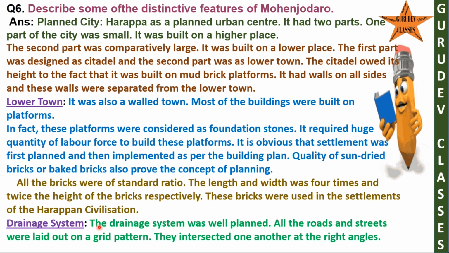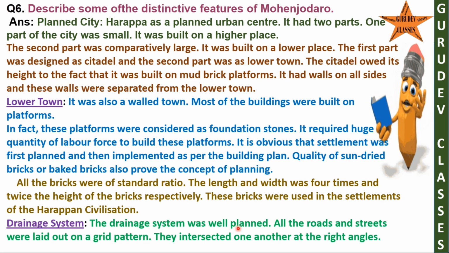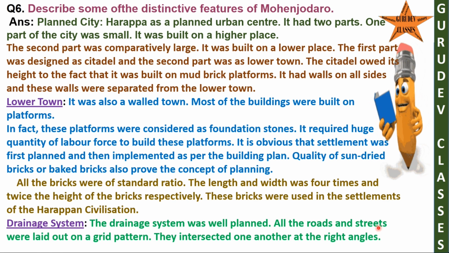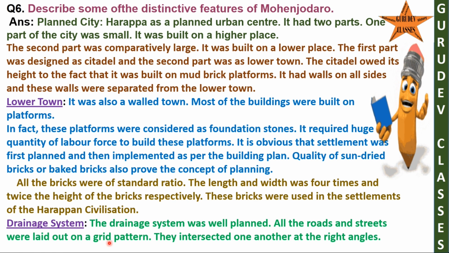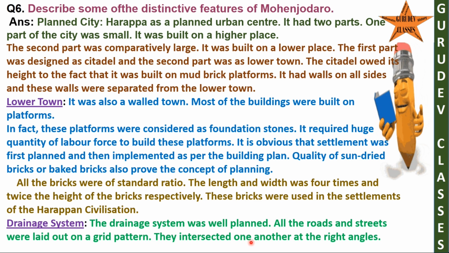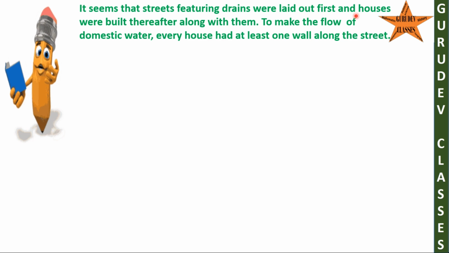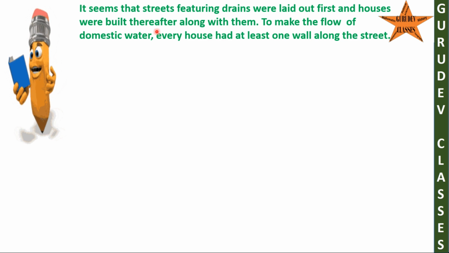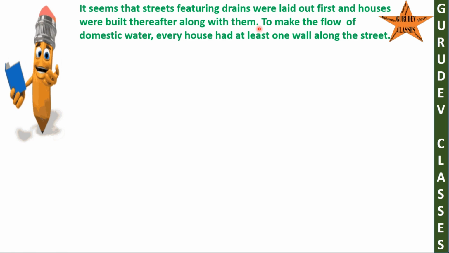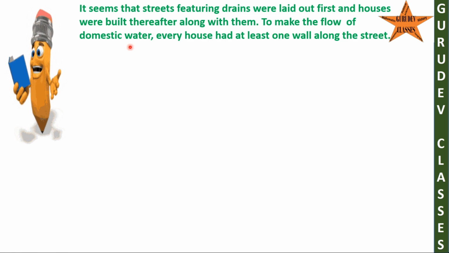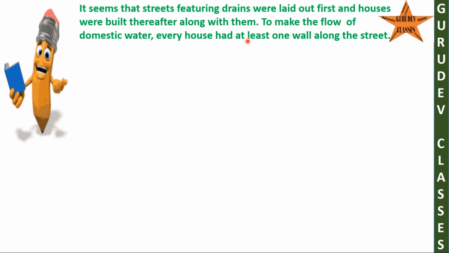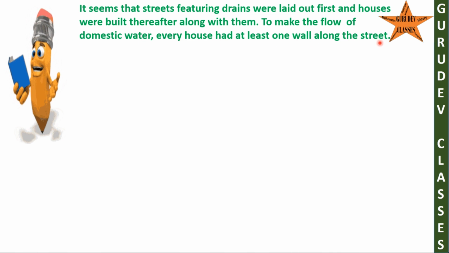Drainage system. The drainage system was well planned. All the roads and streets were laid out on a grid pattern. They intersected one another at right angles. It seems that streets featuring drains were laid out first and houses were built thereafter along with them. To make the flow of domestic water, every house had at least one wall along the street.